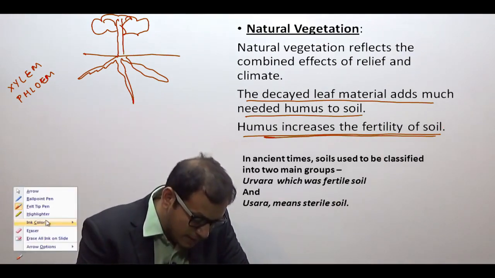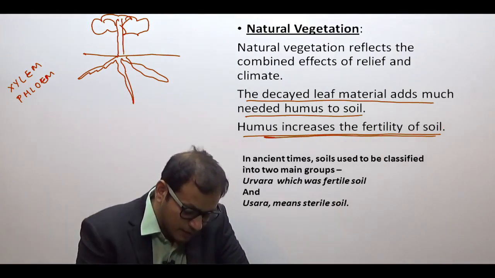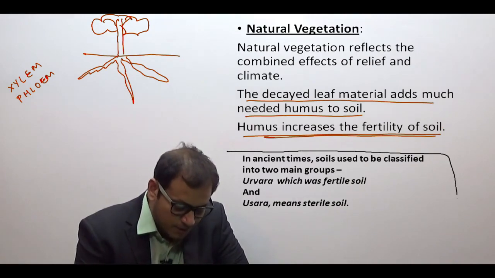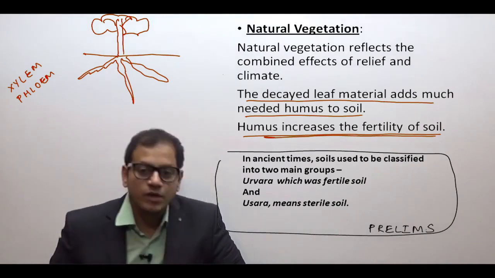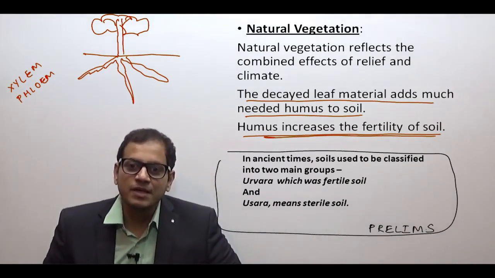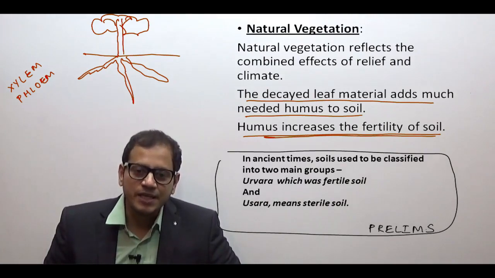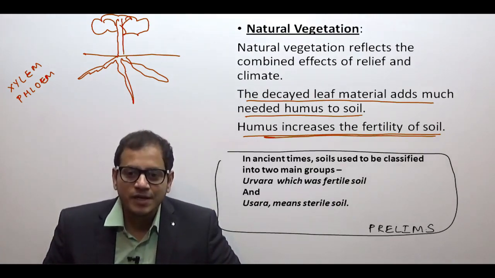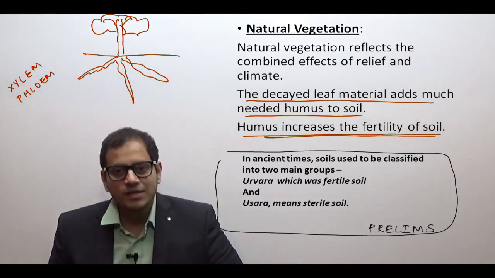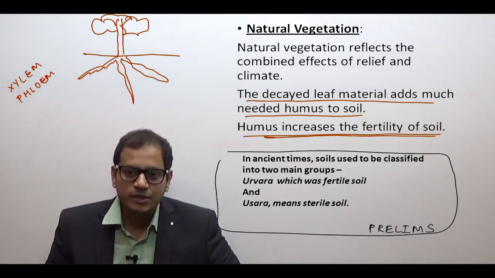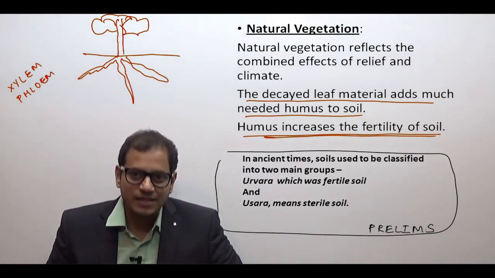Now the next I have written in this box. This is only for the preliminary examination. In ancient times in India, the soils were divided into two main groups. One soil was known as Urvara soil, which was a fertile soil, and the other soil was known as Usara soil, which means the sterile soil.